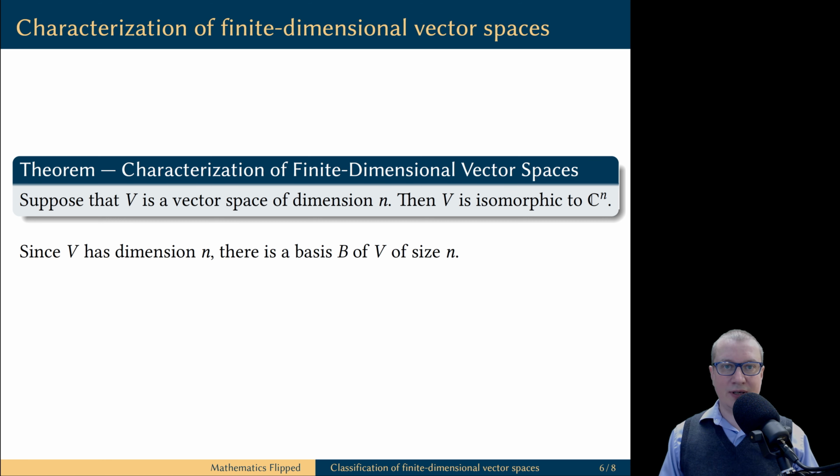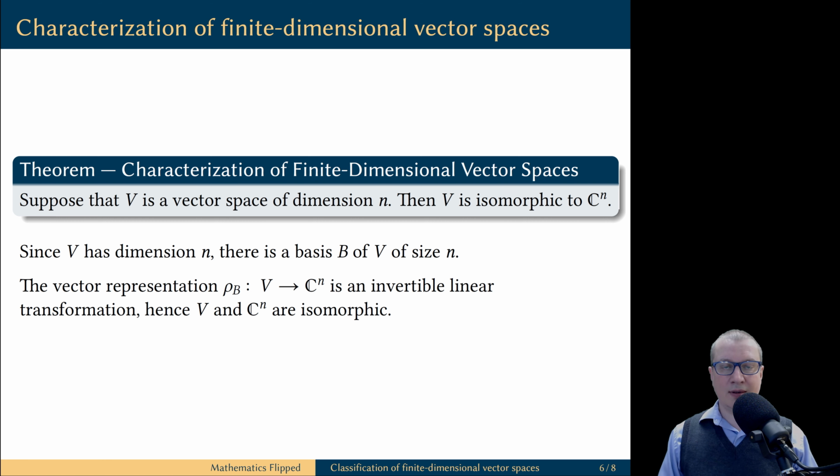We have a vector space V of dimension n, and so we can choose a basis B of this space, which contains n vectors. This allows us to construct a vector representation, rho B, which is a linear transformation that goes from the vector space V into the vector space of column vectors of size n. We just proved that this linear transformation is invertible, and therefore the vector space V is isomorphic to Cn. This isomorphism is achieved by this vector representation.